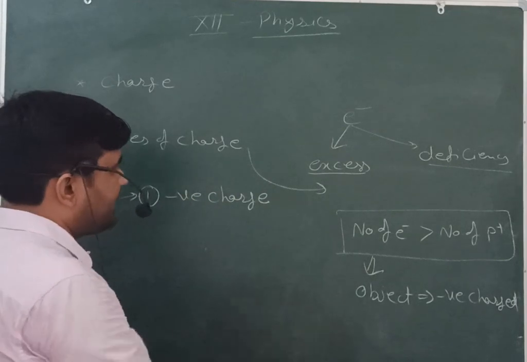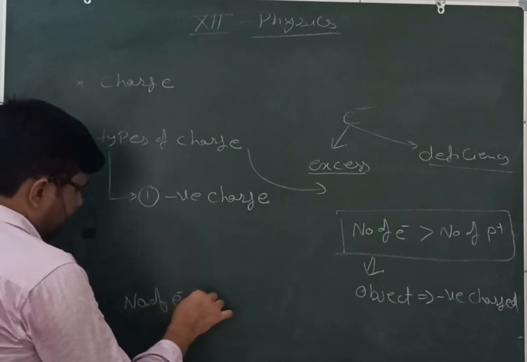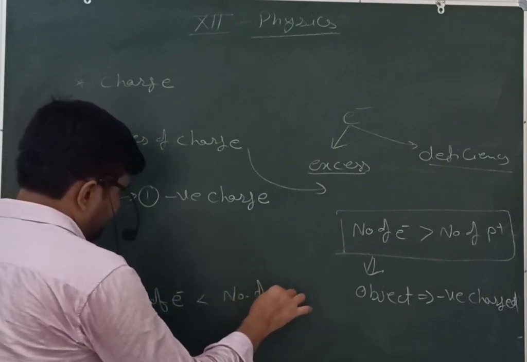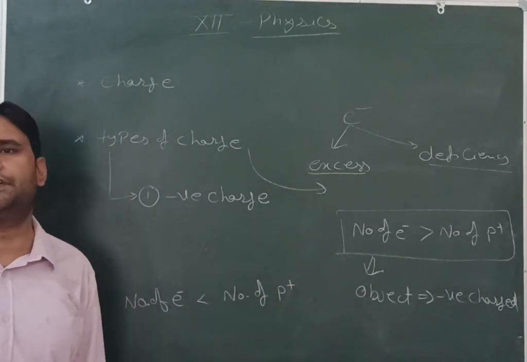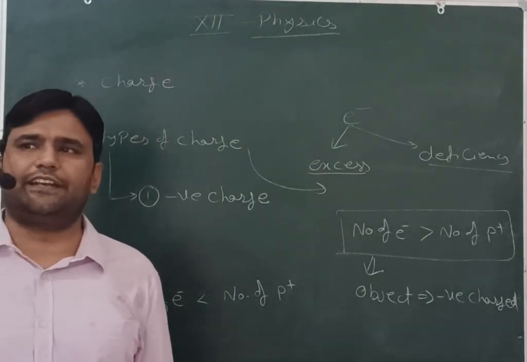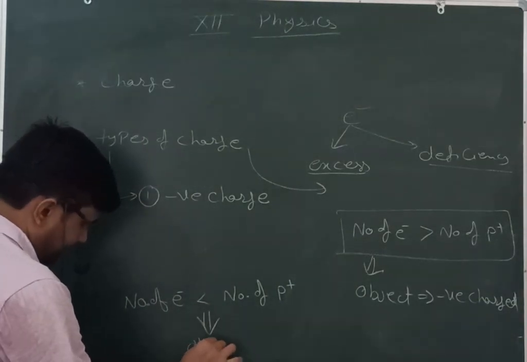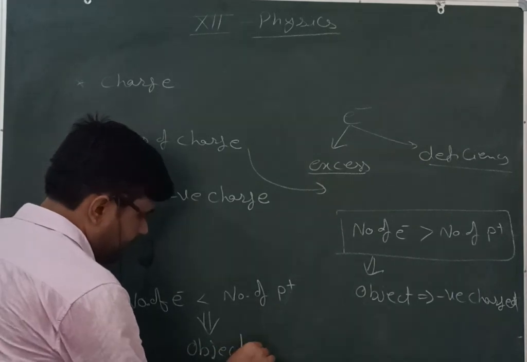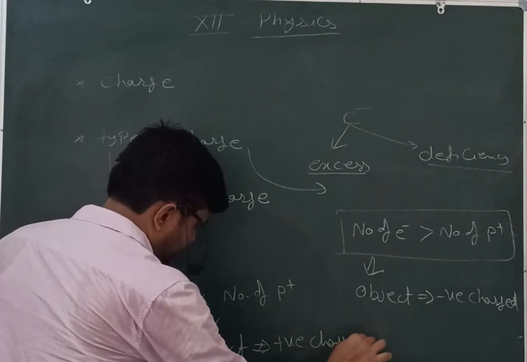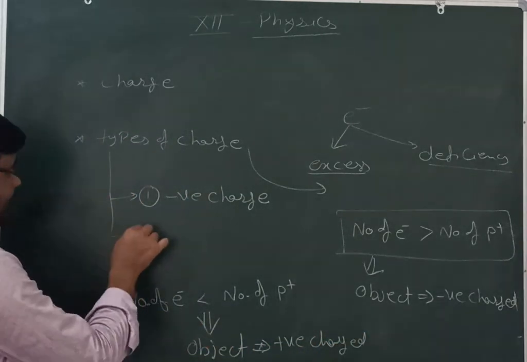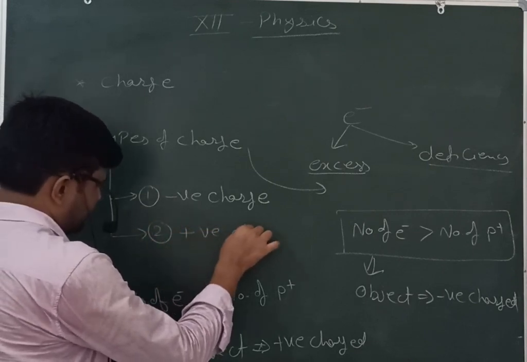In the next case, when we are talking about the number of electrons to be less than number of protons, it means the negative charges are to be lesser and the positive charges are to be greater. यदि positive charges greater है, it means our object is to be positively charged. Object कैसा हो जाएगा my dear students? It is to be positively charged. It means there is another type of the charges, the second type of charge in terms of the positive charge.